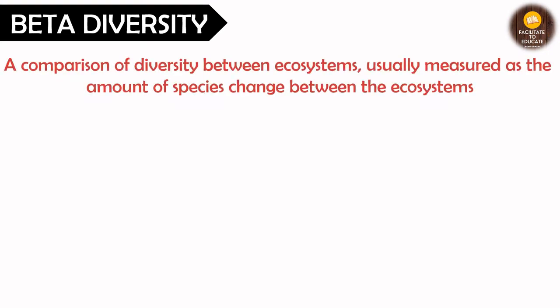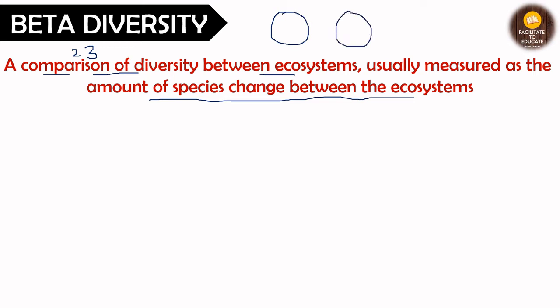Next is beta diversity. What does beta diversity mean? A comparison of diversity. Whenever we are talking about comparison, that is between two or between three ecosystems, right? So beta diversity is a comparison of diversity between ecosystems, usually measured as the amount of species change between the ecosystems. So we'll be counting how many species are new to that ecosystem.